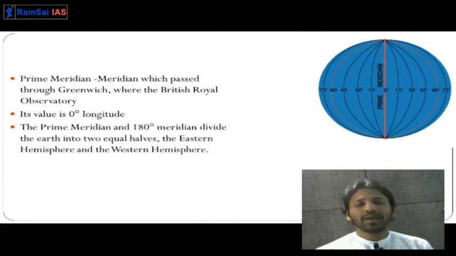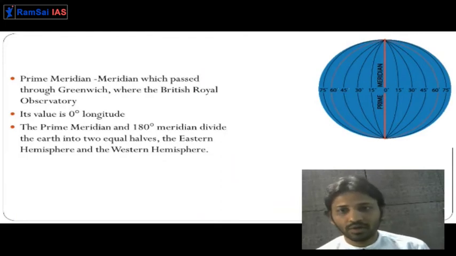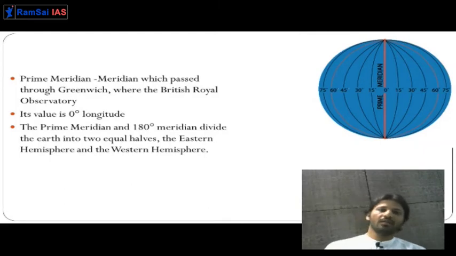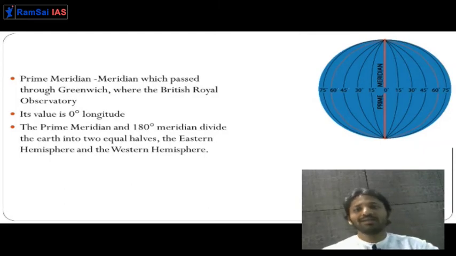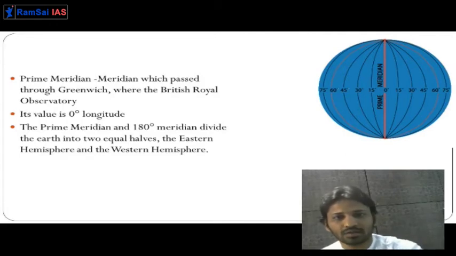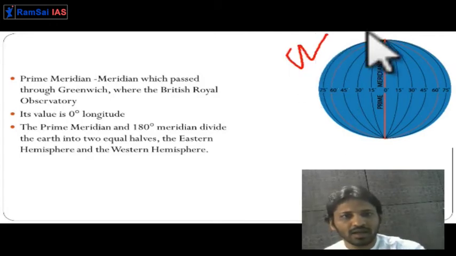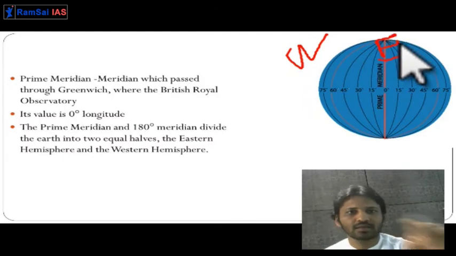Okay. So this is a prime meridian. You can see 0 degrees longitude passing through Greenwich Royal Observatory of London. And opposite to that, you have 180 degrees, another meridian. So this 0 degrees longitude divides Earth again into two parts, Western Hemisphere and Eastern Hemisphere.